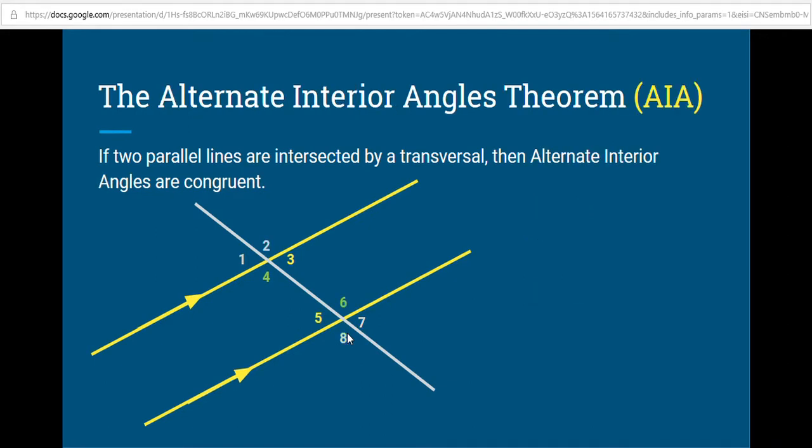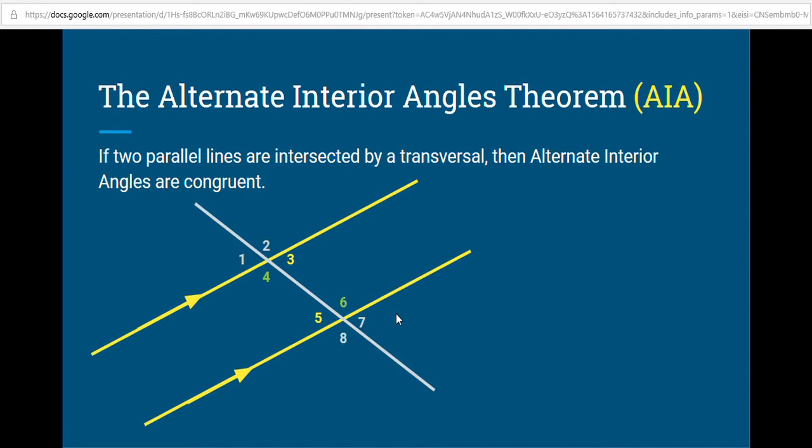From there, we can talk about alternate interior angles. That theorem itself has 2 new words in it, alternate and interior. Let's start with interior. Interior means inside. Those are the angles that are inside the parallel lines. So what angles are inside the parallel lines? 4 and 5, 3 and 6. They're in between the 2 parallel lines.